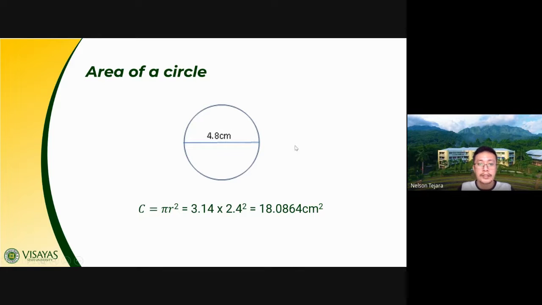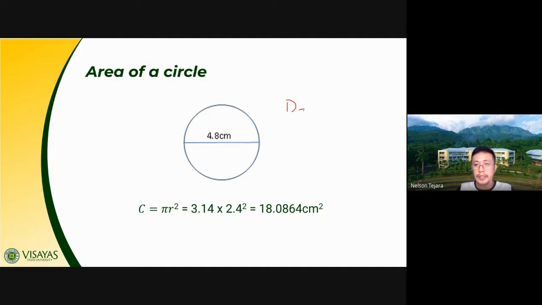Okay, so again, class, you have to use the radius of 2.4. Why 2.4? Because 4.8, class, is just the diameter. And then from the diameter, we have to get its radius. Therefore, we need to divide it by 2. So that's how I got 2.4.